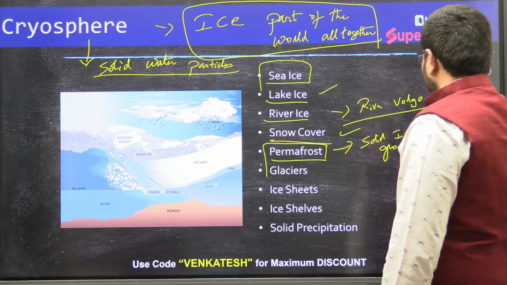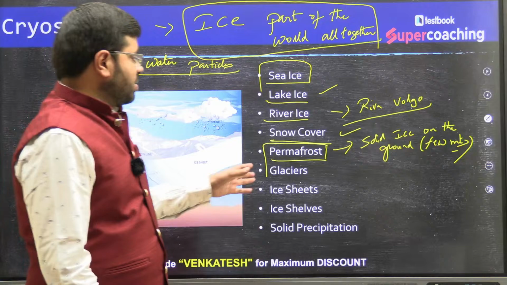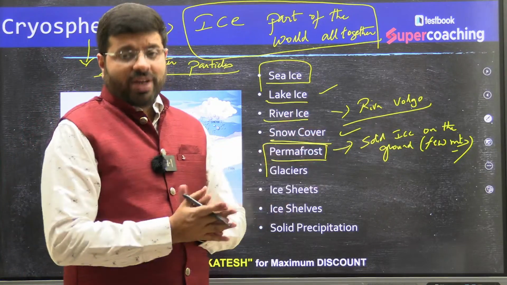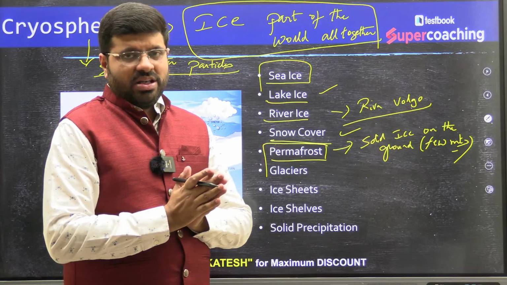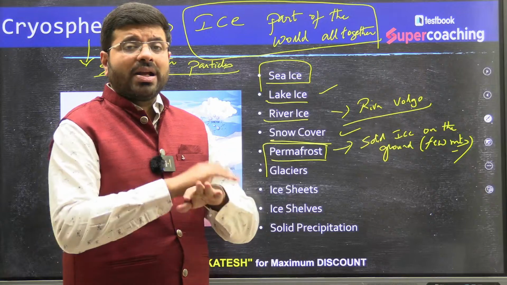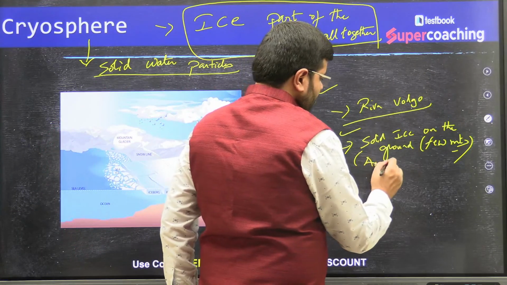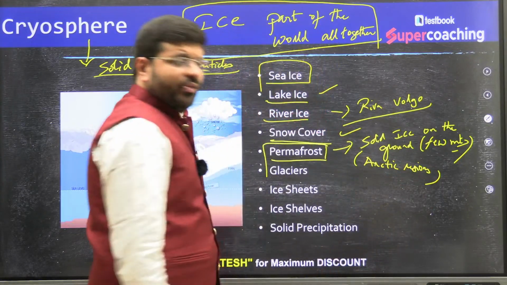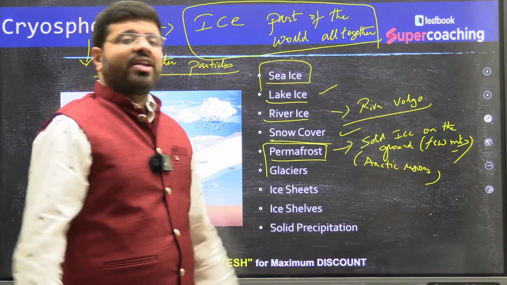Few meters of solid ice on the ground. So that is the permafrost region. Such regions are covered completely under ice for a decent amount of time, with no melting, which you find in the Arctic regions. That is called permafrost.